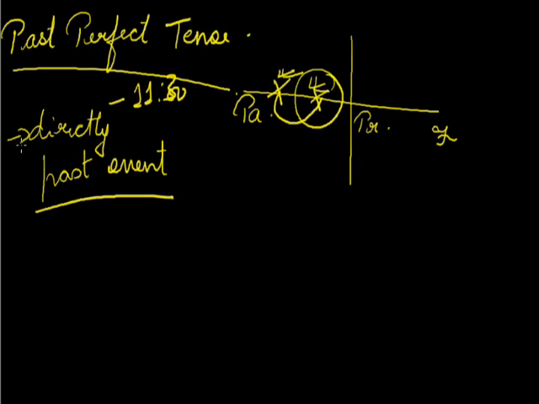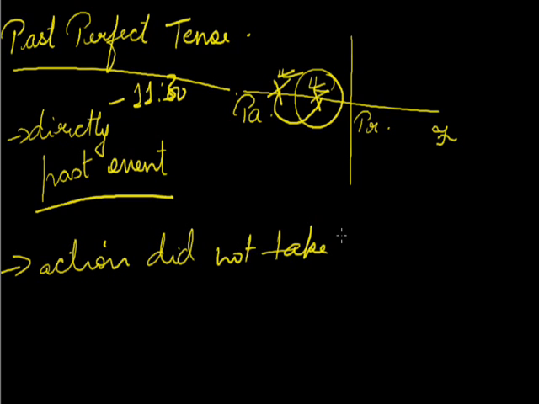Second point under past perfect tense is verbs to suggest an action did not take place. Action which did not take place. In this we can use words like hope, expect, think, mean, suppose, want, etc. Giving you an example for it: we had all hoped that India would reach the semi-final.